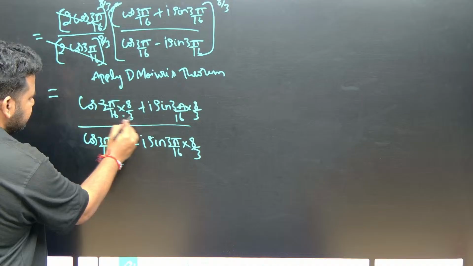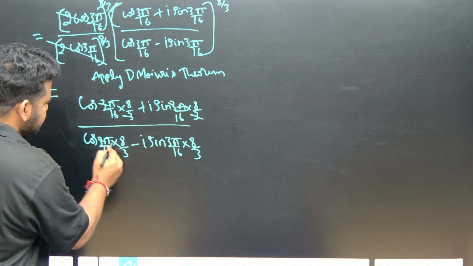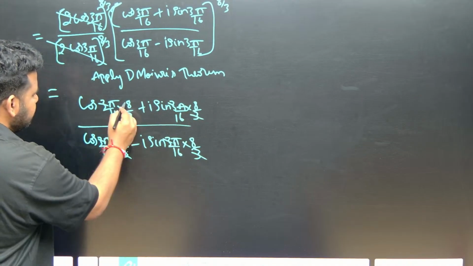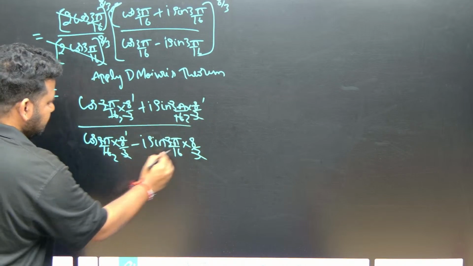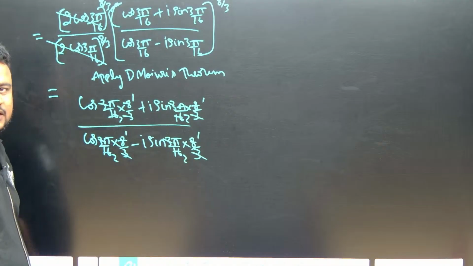What can I do? 3 I can cancel. What about 8? 8 1s are 8, 8 2s are 16. Correct? Now this will become what, friends?